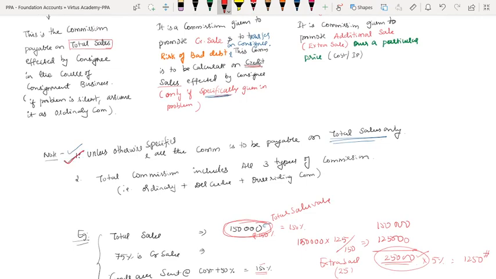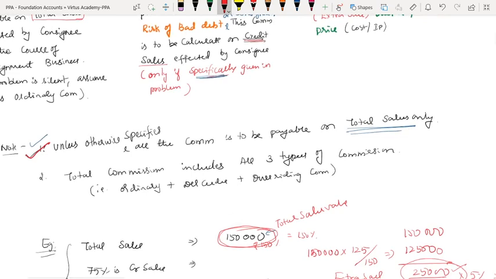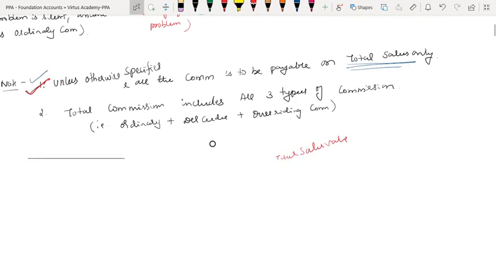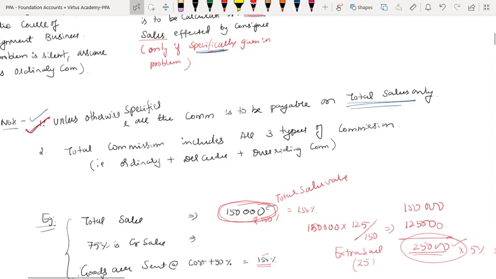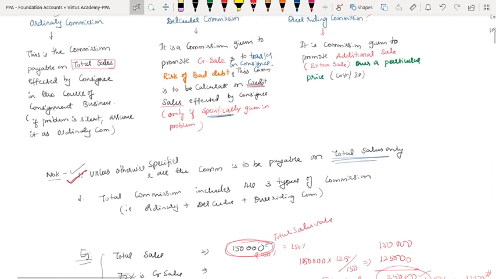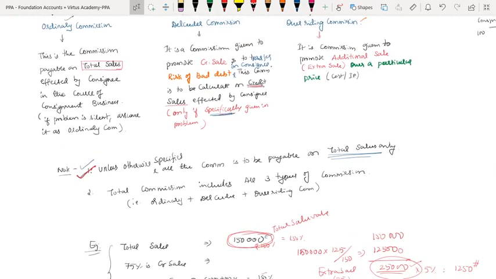Unless otherwise specified, all commission is to be payable on total sales only. Unless otherwise specified means that only if it is specifically said do I have to give it on such sales. Otherwise, all commission has to be payable on total sales only. That means, look out: if it is clearly given in a problem that del credere commission is to be payable on credit sales effected by the consignee, only then do you calculate on credit sales.